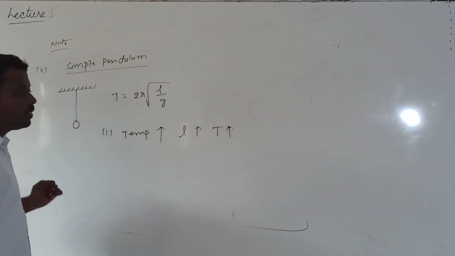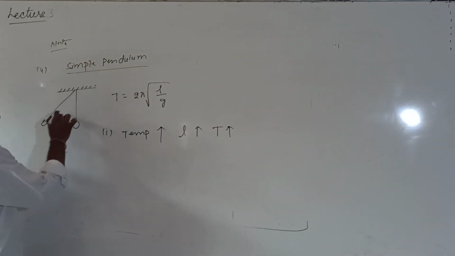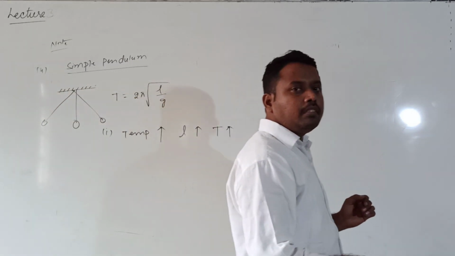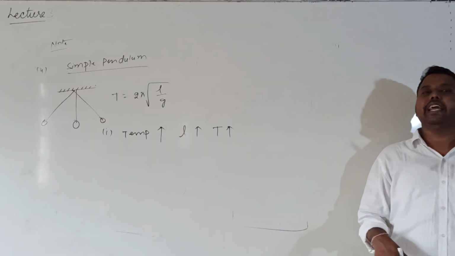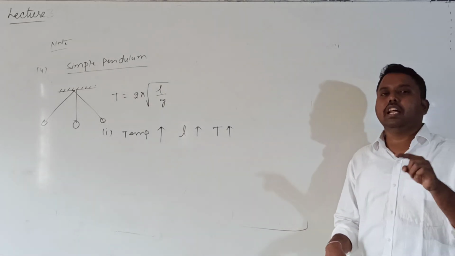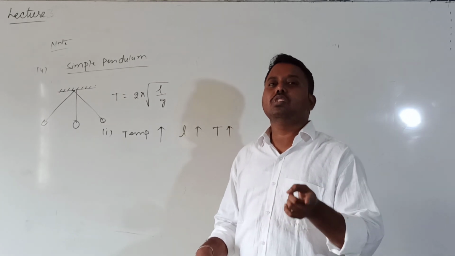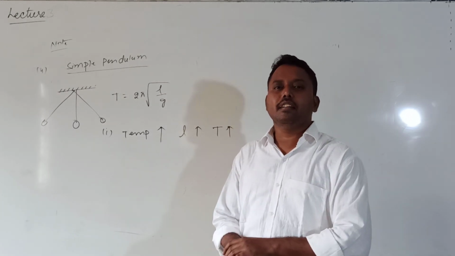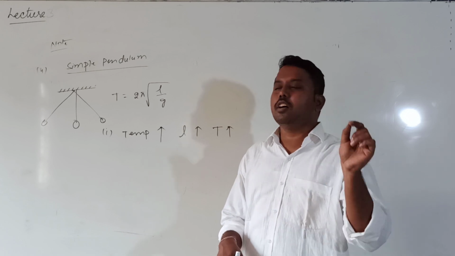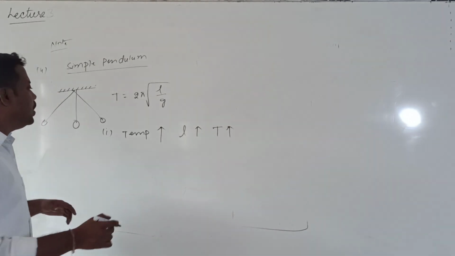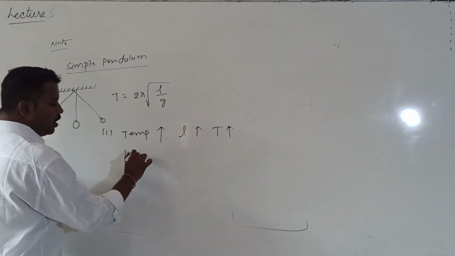Increases. What is the meaning of time period? Time taken by the bob to complete one oscillation. Generally, if I take a second pendulum, with a time period of 2 seconds, whose length is 1 meter, the general seconds pendulum will make 43,200 vibrations. How many?